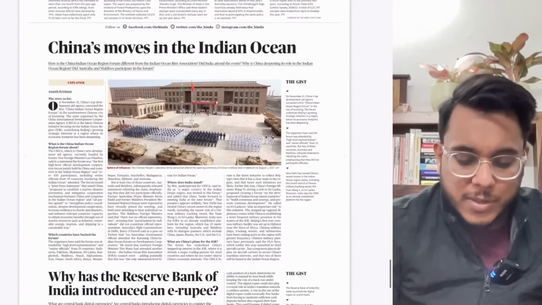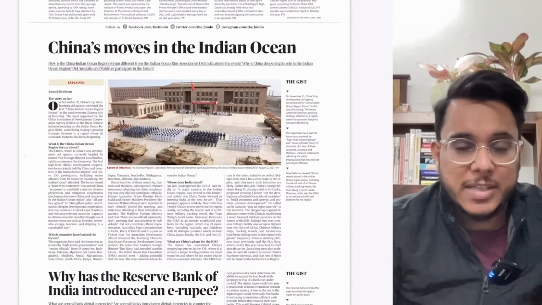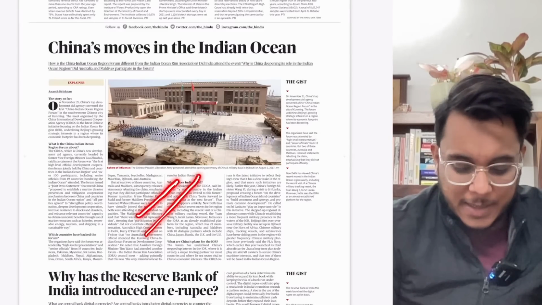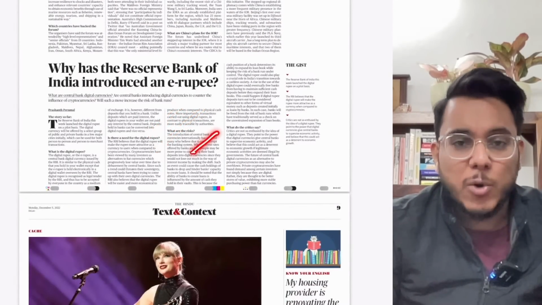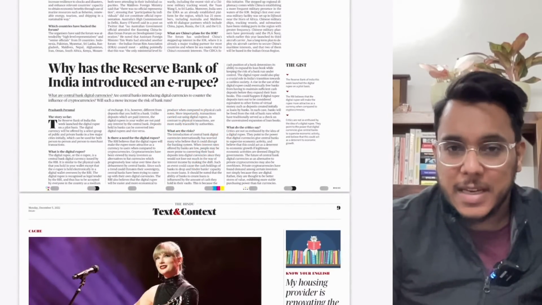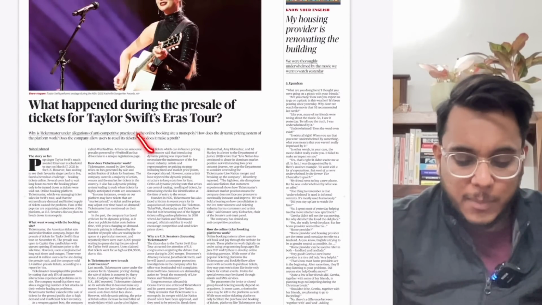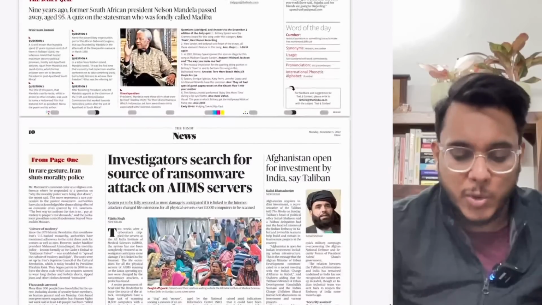Then, 'China moves in the Indian Ocean.' This article talks about China's interventions, because recently China has held a summit on the Indian Ocean region. We'll take this article. 'Why has the Reserve Bank of India introduced the e-rupee?' We'll see this CBDC currency that was recently launched. Then, 'What happened during the pre-sale of Taylor Swift's Eras Tour?' Not an important article with respect to the examination, no need to go there.